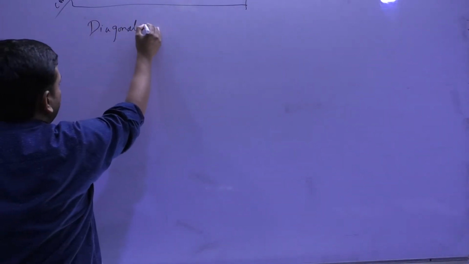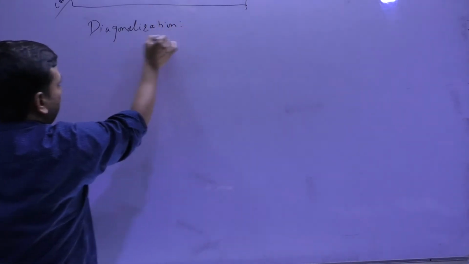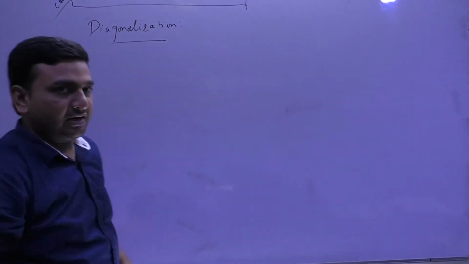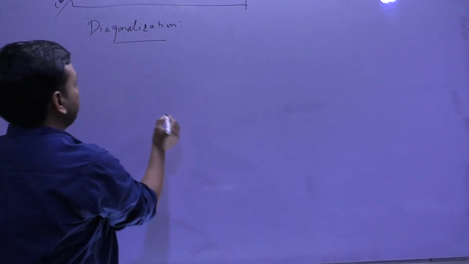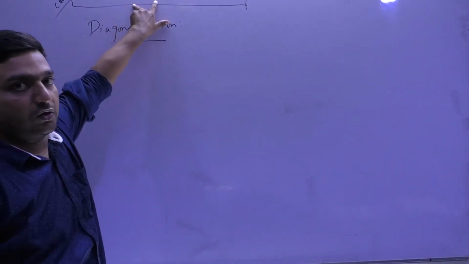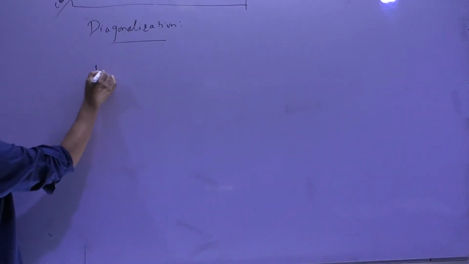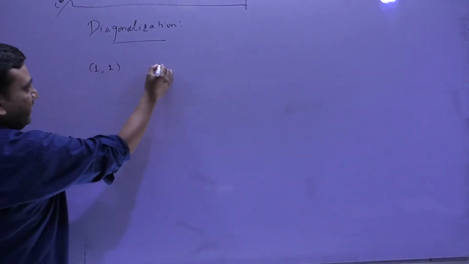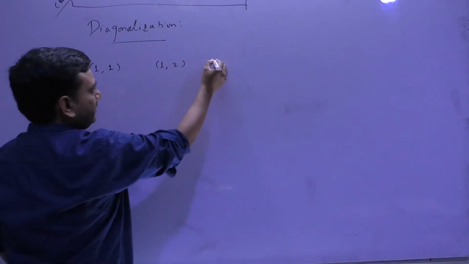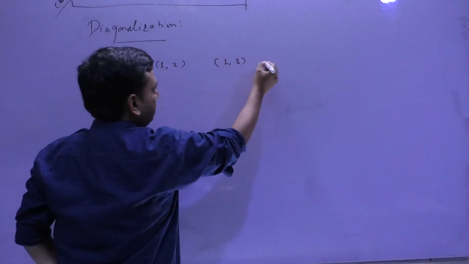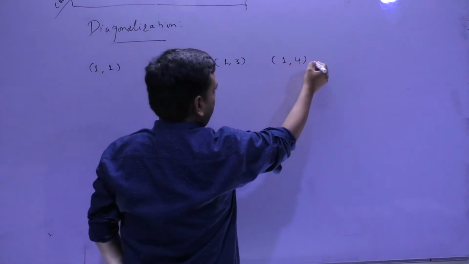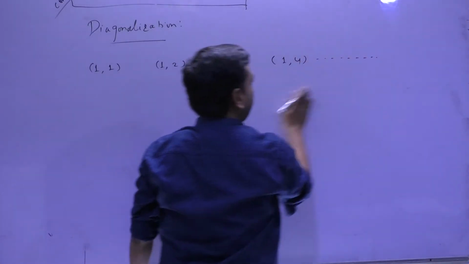What is diagonalization, I'm just giving you the brief. Suppose that I try to write the set N cross N. How beautifully I'll write that. Suppose that (1,1) is the first element, (1,2) is the second element, (1,3), (1,4), and so on.